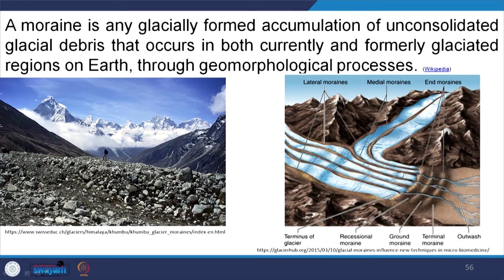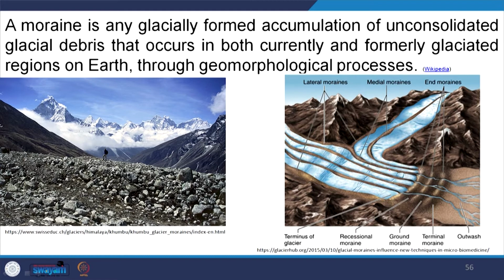Now, we will discuss moraine. A moraine is any glacially formed accumulation of unconsolidated glacial debris that occurs in both currently and formerly glaciated regions on earth, through geomorphological processes.